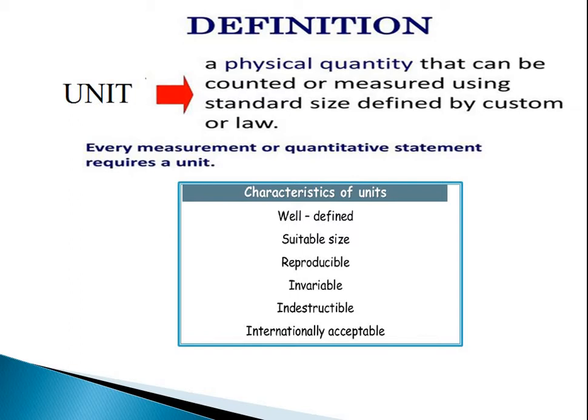So the unit which you define should be of suitable size. Again, if you want to purchase gold, is it possible to measure it in kg? Again, the answer is no, because it is a very big unit and we want to measure a very small quantity. So suitable size is the most important parameter.